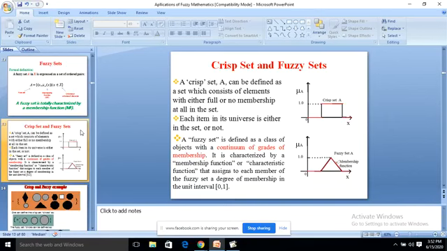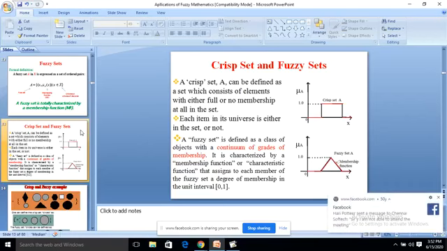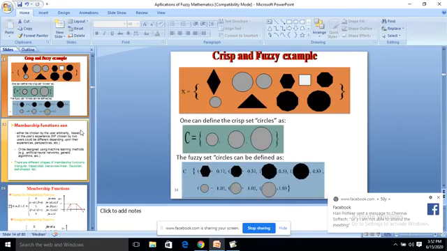So you can see in the pictures, the mu A of the crisp set is represented in the form of a rectangle, and in the case of fuzzy, it is represented like a triangle. Here gradually the value increases and it is decreased, and in the case of a crisp set, it takes only two values, either 0 or 1. This is the case. And example